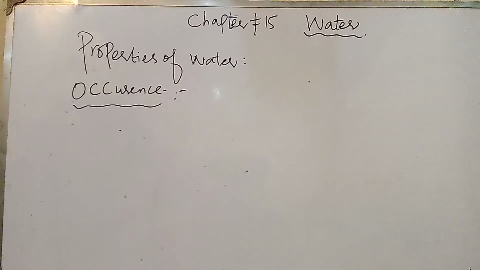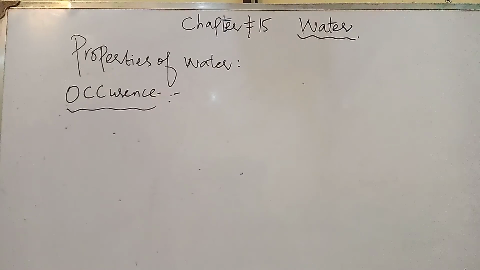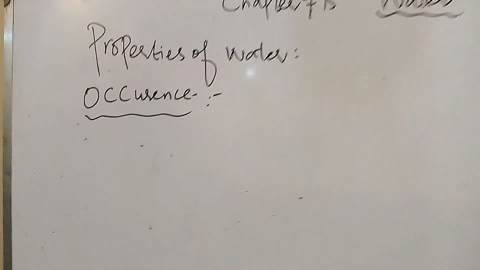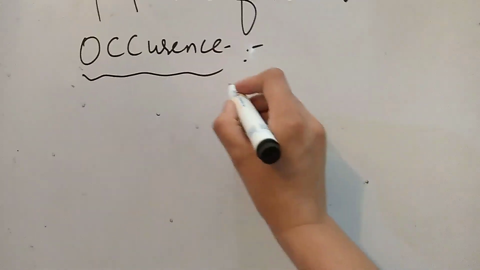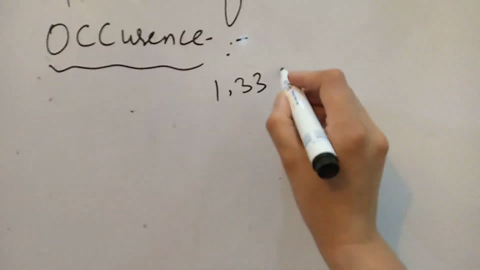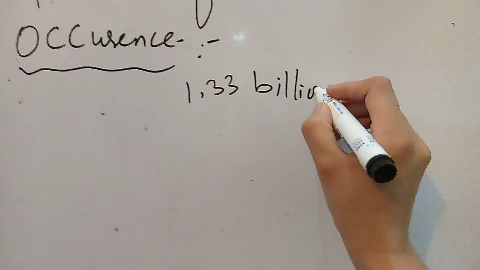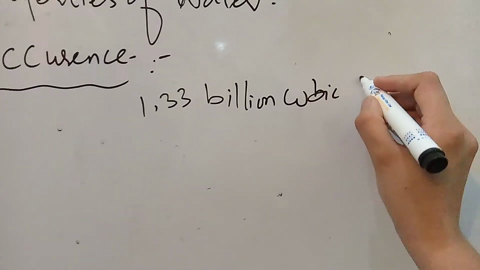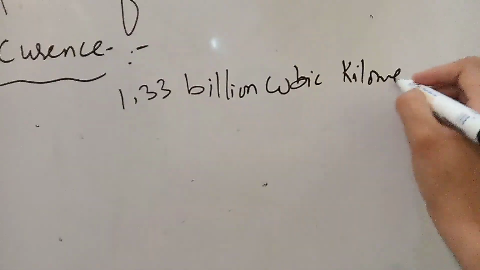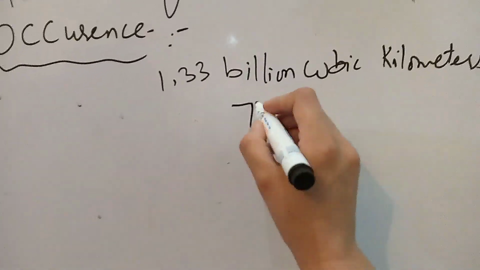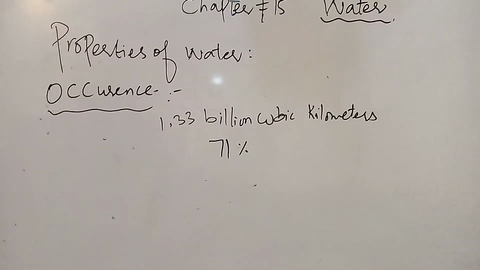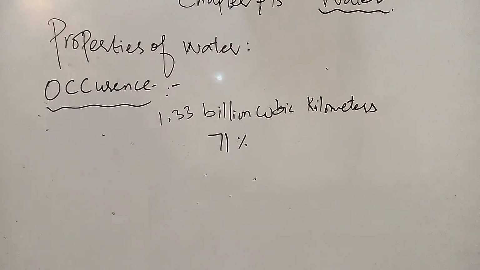Occurrence: water is one of the most important substances on the earth. It has been estimated that the total amount of water present on the earth is about 1.33 billion cubic kilometers, which nearly covers about 71% of the earth's crust. So 71% of the earth's crust is covered by water.